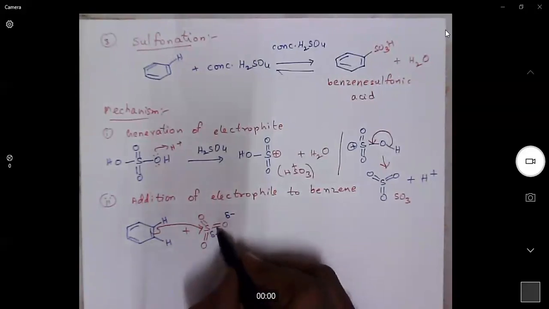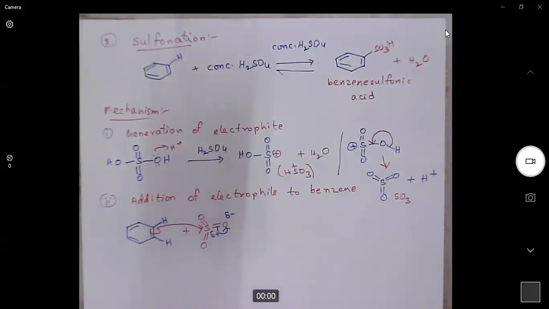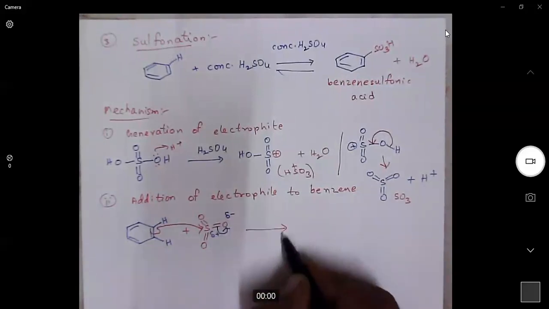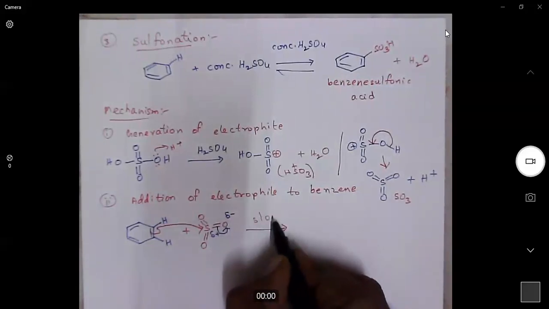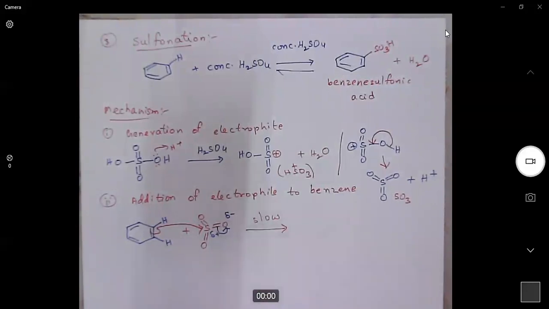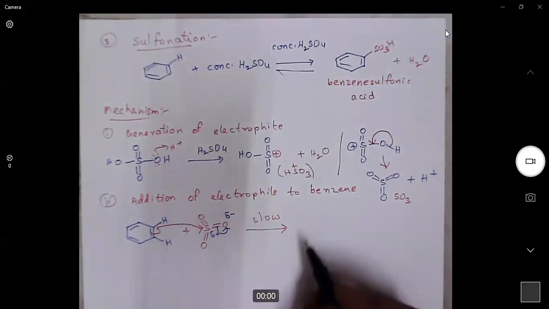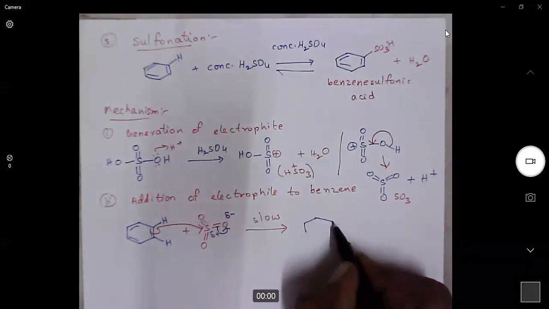So one of the double bonds will be polarized towards oxygen. This reaction, you see, is a very slow step. Why? Because we are disturbing the aromatic nature, right? So that is why it is the slow step in the mechanism.